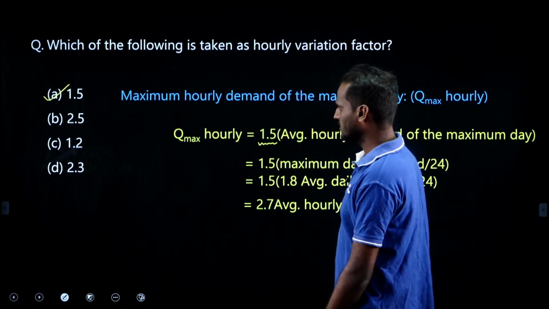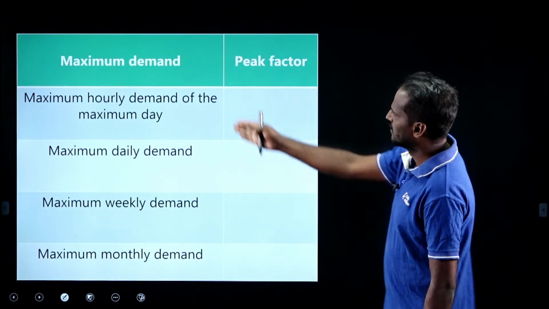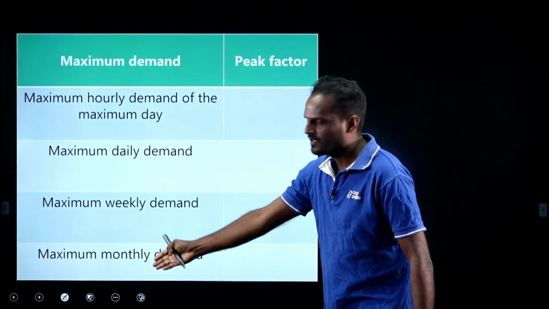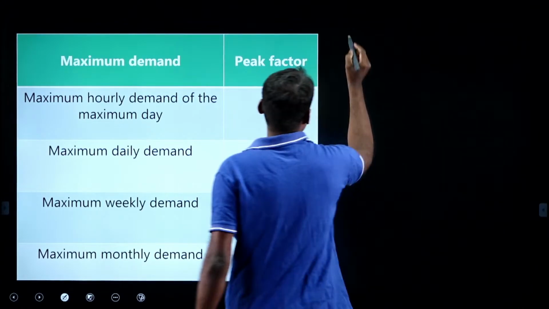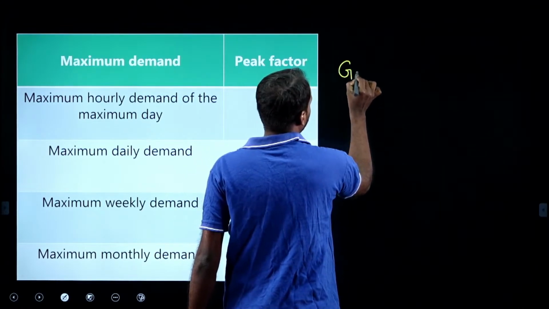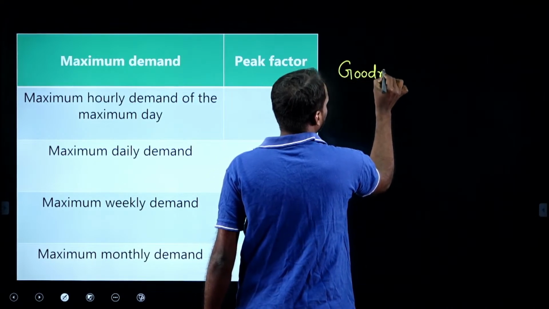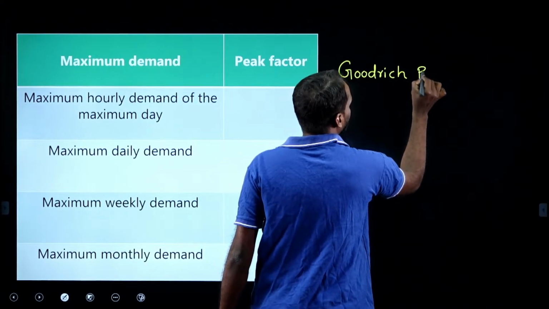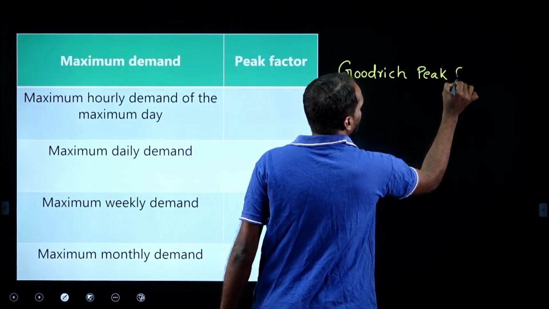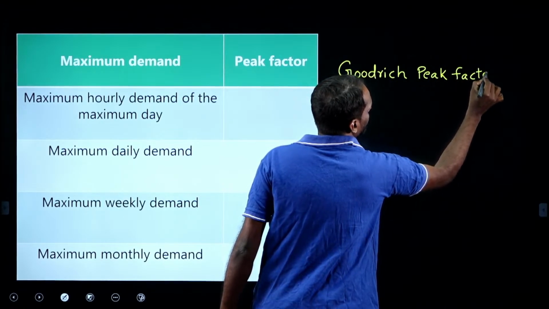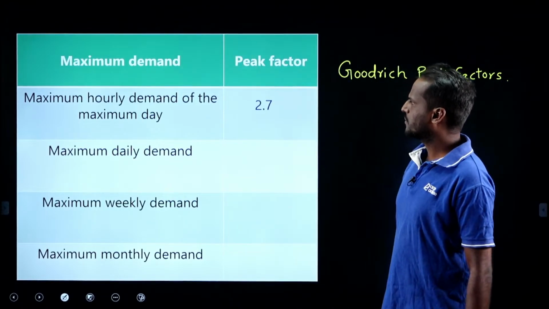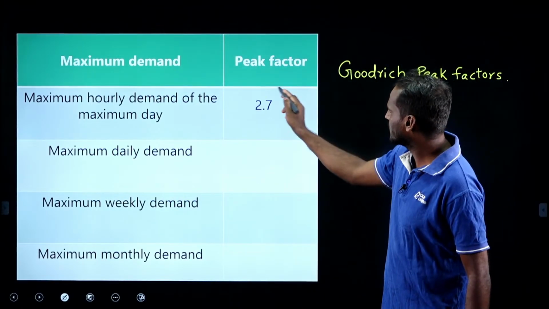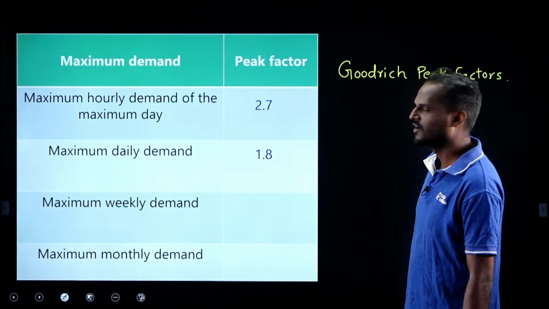Okay. Just look at the factors now. This is the maximum demand I have listed here, and these are the peak factors. These peak factors are also known as Goodrich peak factors. What is peak factor for maximum hourly demand? 2.7. Daily is 1.8. What is weekly?